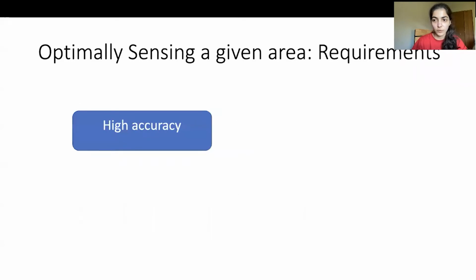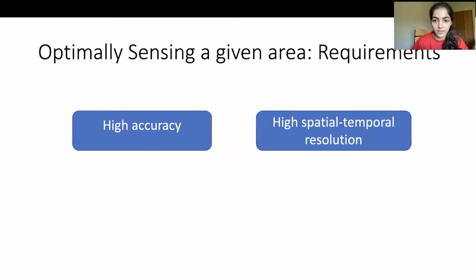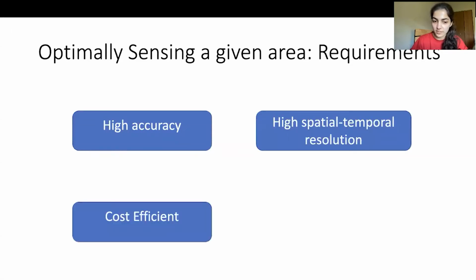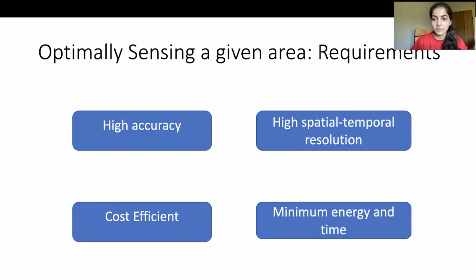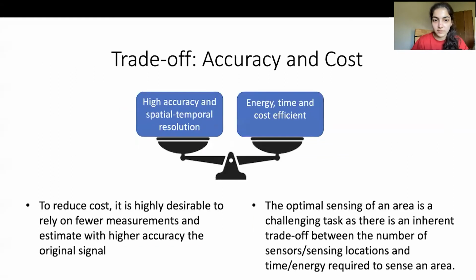In this paper, we focus on the problem of optimally sensing a given area. The prime requirements for sensing an area are that it should be highly accurate, that is, we should be able to estimate the given area with high accuracy. It should have high spatial temporal resolution. It should be cost efficient. And we should be able to sense the area in minimum time and energy.